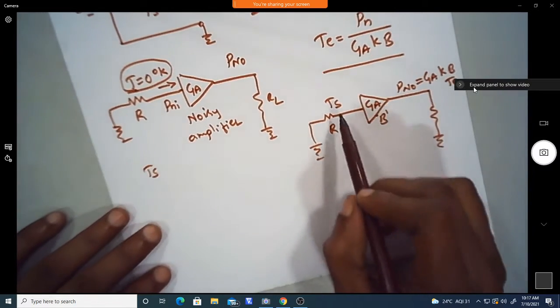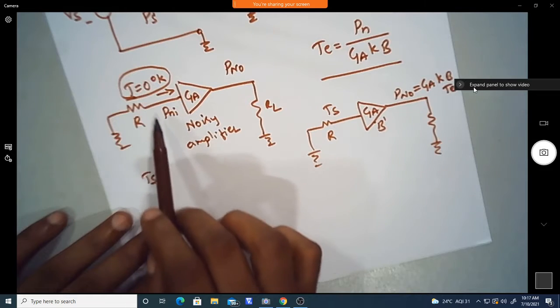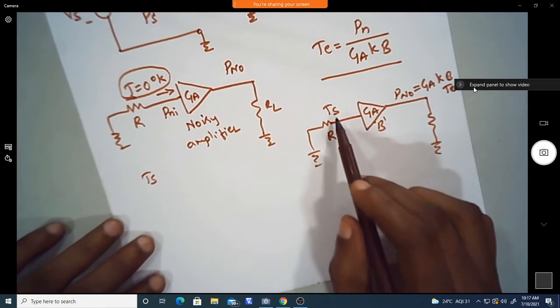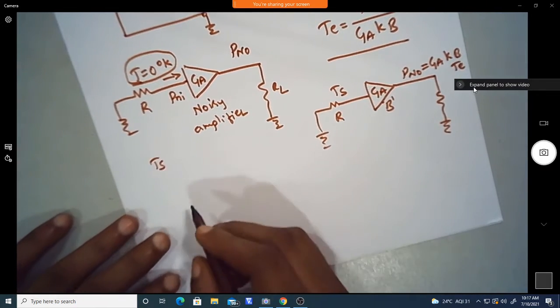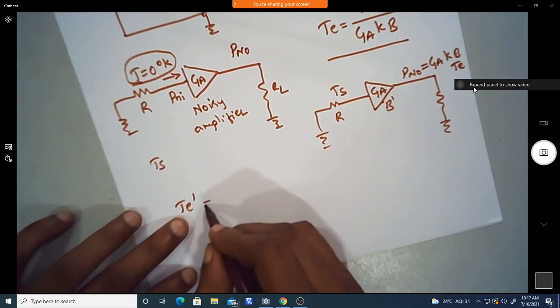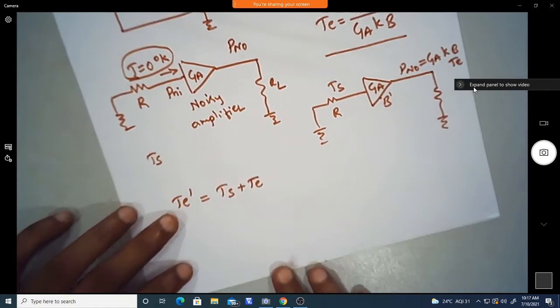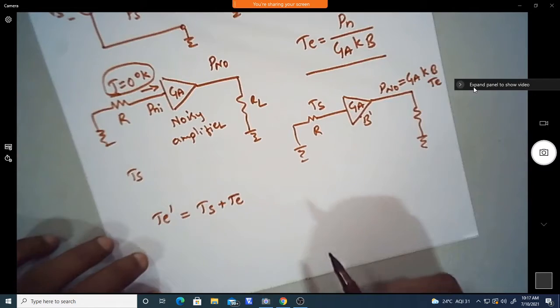Initially we took the earlier case where the temperature of this resistor is at 0 degrees. Now if I take the initial temperature of this resistor as Ts, then we can define the new equivalent noise temperature as Ts plus Te, where Te is the equivalent noise temperature of the amplifier.